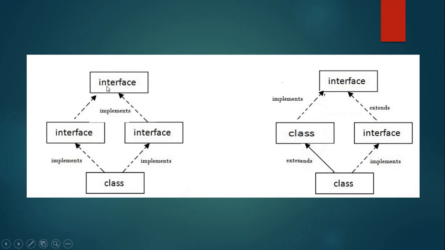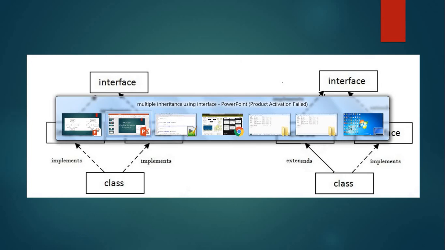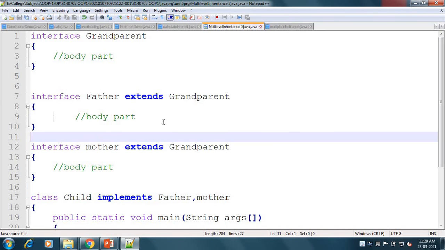If we declare grandparent as an interface, father as an interface, mother as an interface, and we take child as a class, then that can be implemented. If we take grandparent as an interface, father as a class, mother as an interface, and again child as a class, that scenario also can be implemented. Okay, so how to do this with code in the programming language will be understood from this written code.